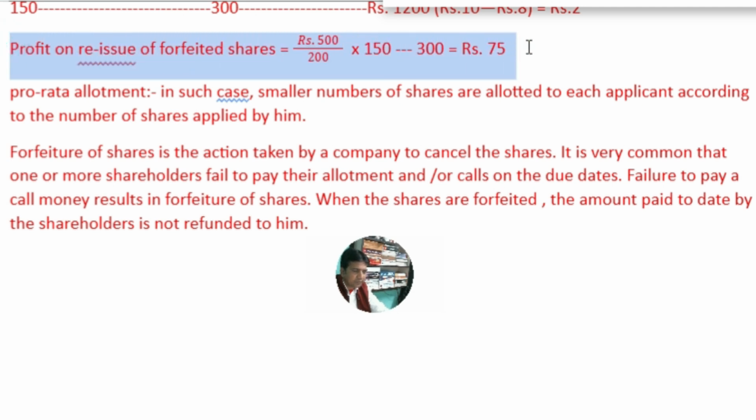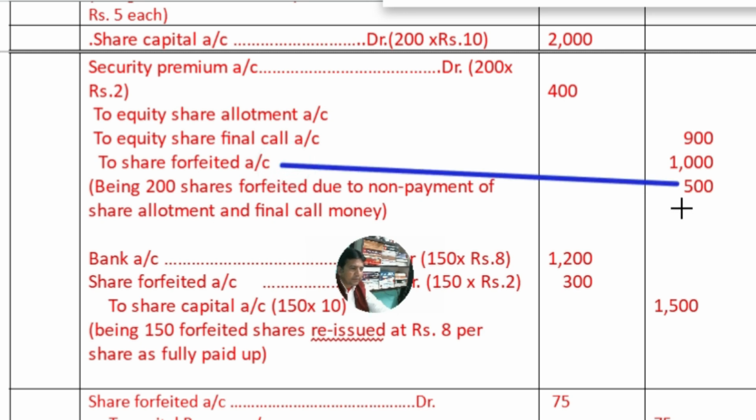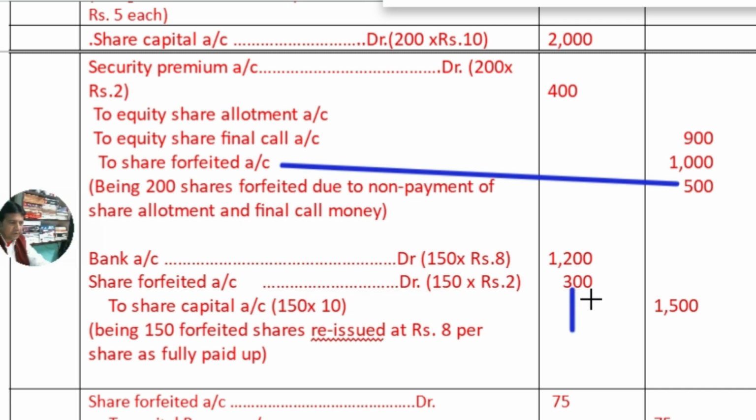The forfeited amount, rupees 500, divided by the number of forfeited shares 200, multiplied by the number of reissued shares 150, minus loss on reissue of shares. Loss on reissue of shares is this one, 300. So this is the amount to be transferred to capital reserve.